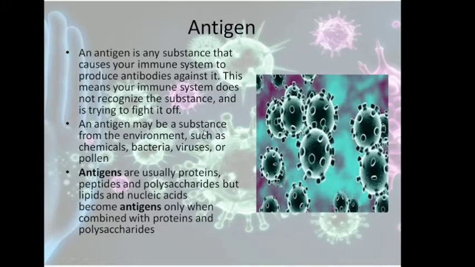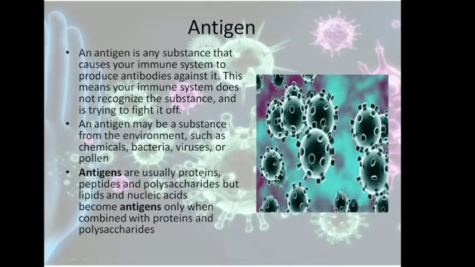An antigen may be a substance from the environment such as chemicals, or it can be bacteria, virus, pollen. Any of this can be an antigen. So an antibody will act against an antigen that is foreign to our body.